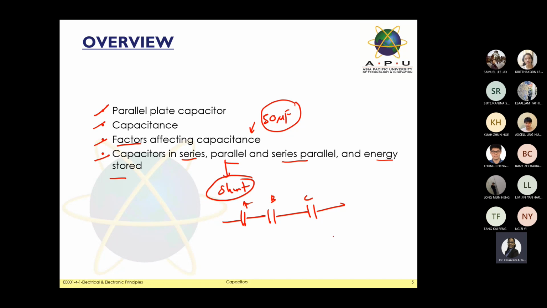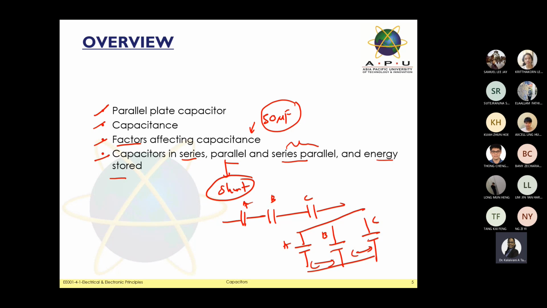What I mean by the opposite is, you have capacitance A. After that, you have one more capacitance in the opposite direction. And the next one, you have capacitance C also in the opposite direction. So this is where we say parallel. So when they highlight series and parallel, it means the series part, the way they connected the capacitance, will be combined with the parallel connection.